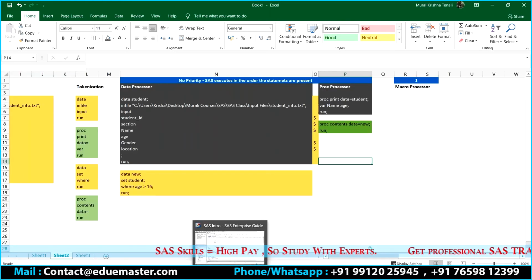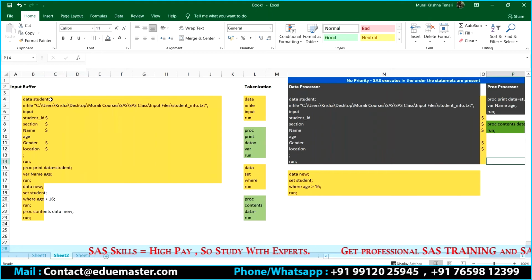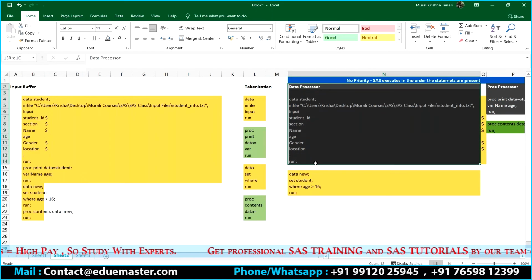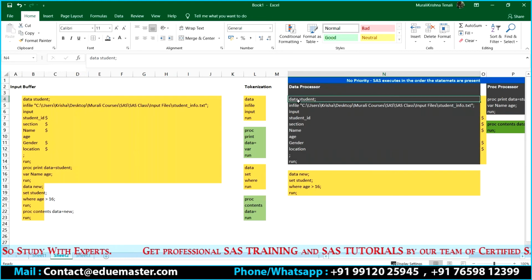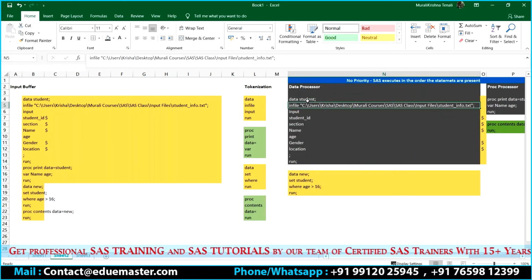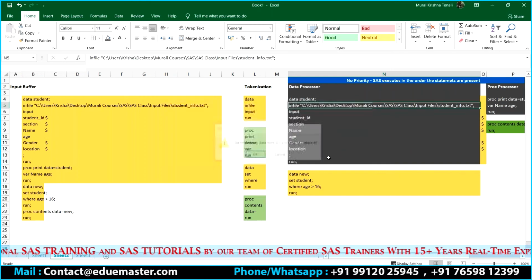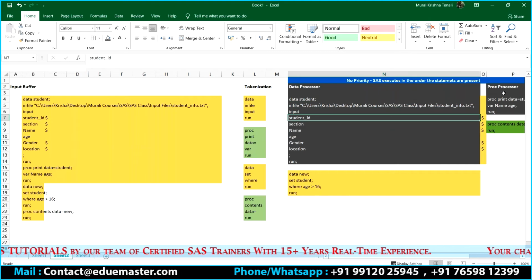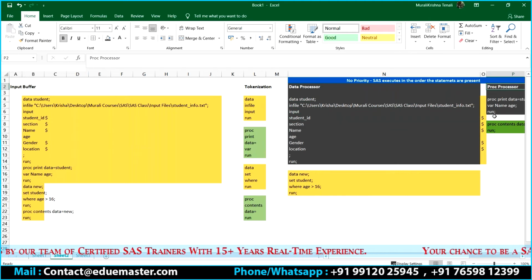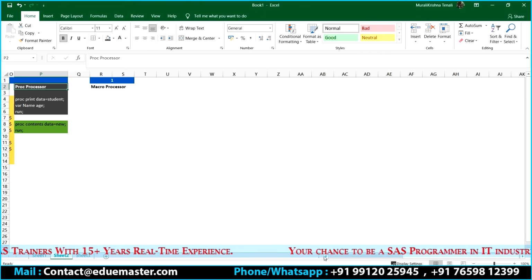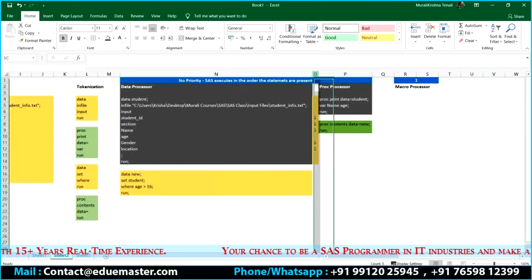In my given code, first I have a data step. So first the data processor will kick in and only the first block will be executed. It won't execute the second block here because after the first block, I have proc. So now SAS will move from here to here. That is, it has chosen the proc processor.